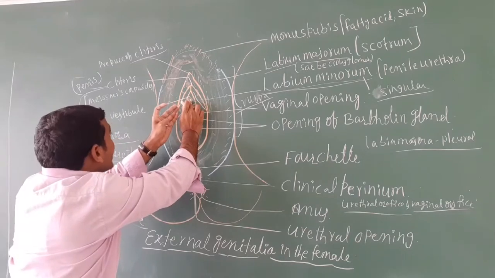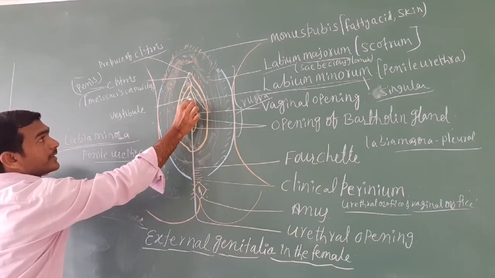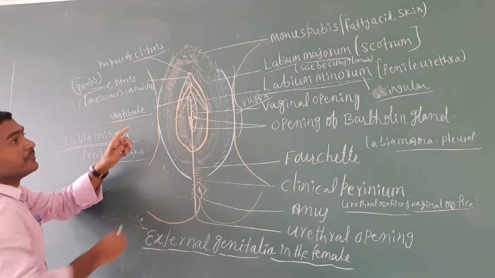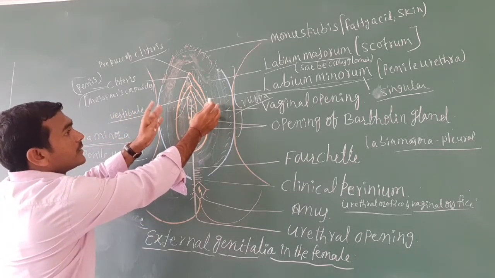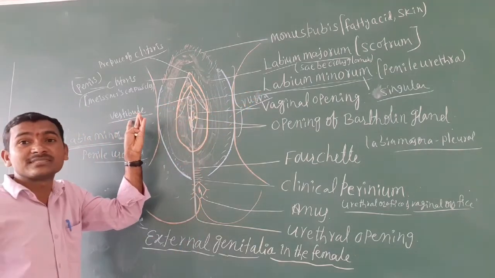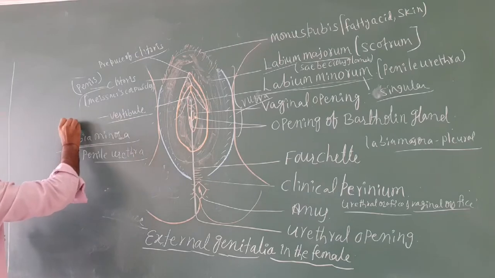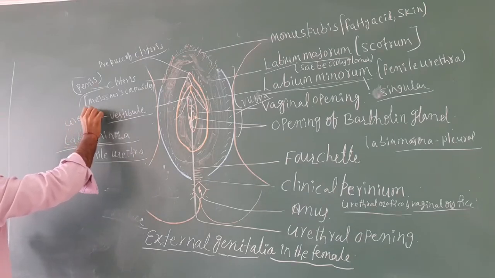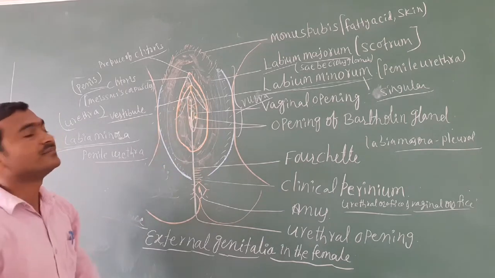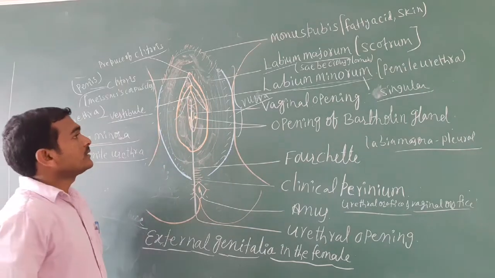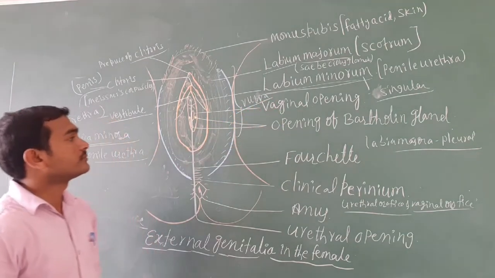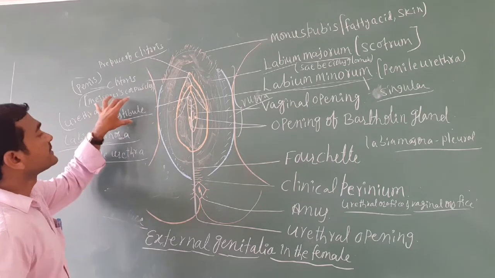Between the labia minora, which one is present? The vestibule. The vestibule is the homologous organ of the male urethra. Then this is about the labium minorum. Okay, the vestibule is completed.